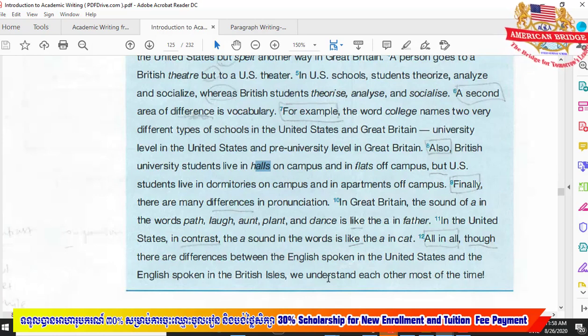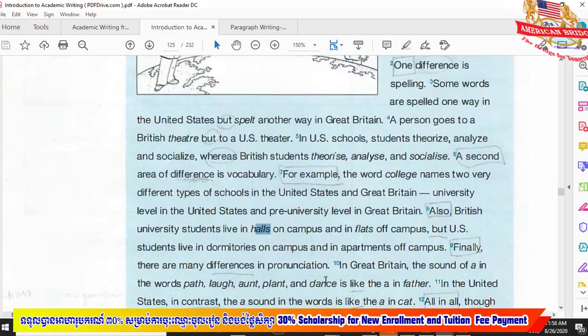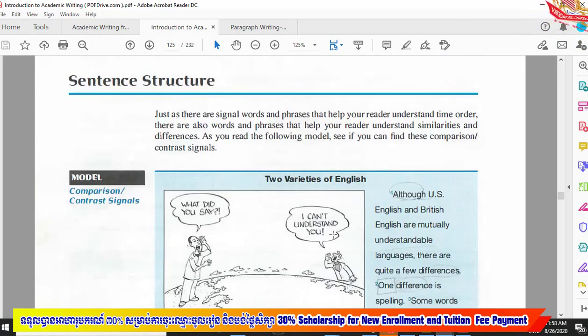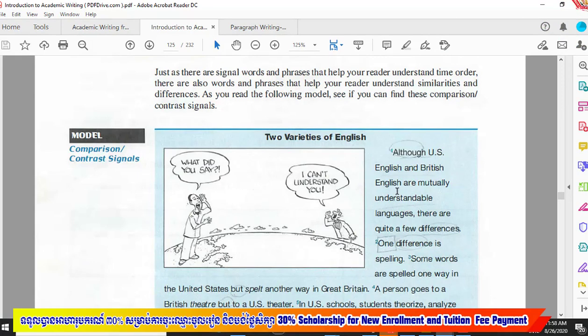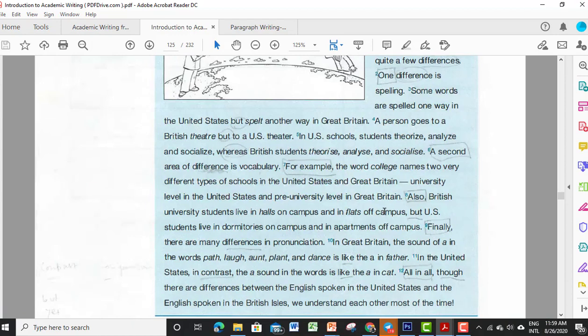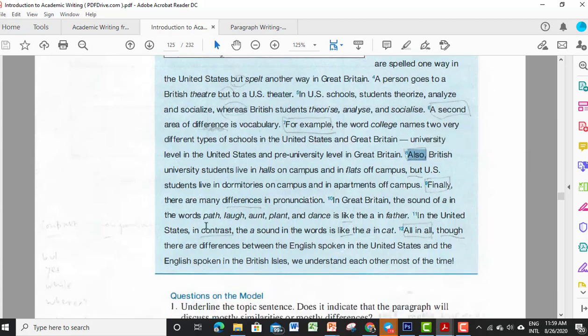We understand each other most of the time. So even though they are different, we can understand. So this is the model of the comparison and contrast signals, showing the comparison paragraph. So you see here, they show the contrast, and another one shows the similarity with the word also here. And they show the contrast here, not the same about the sound. So they use in contrast.